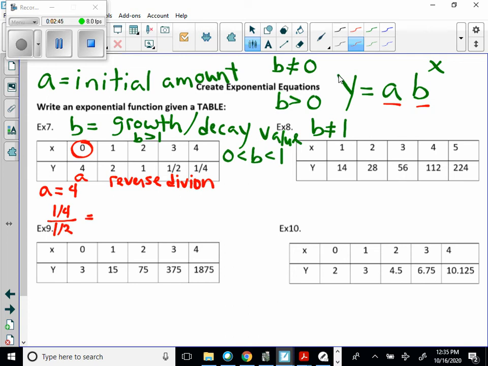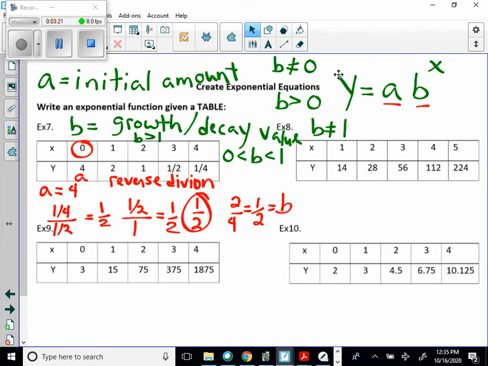Then I'll do 1/2 divided by 1. How much does that equal? 1 divided by 2, and then 2 divided by 4. Now it's easier when you see these numbers. The rate of growth here is going to be 1/2, and then this is 1/2, and 2 over 4 is equal to 1/2. So we can see by reverse division that we're getting our B value here to be 1/2.